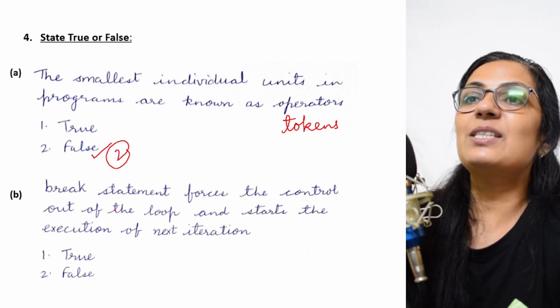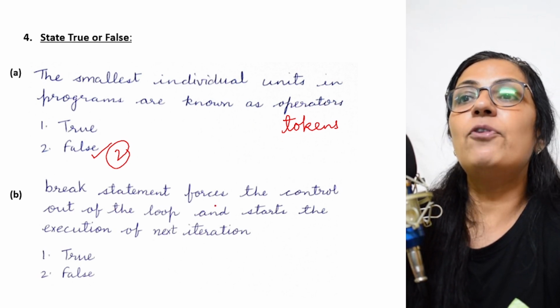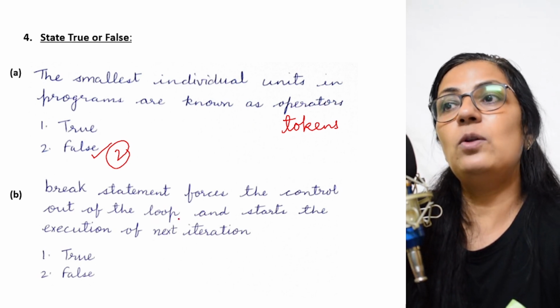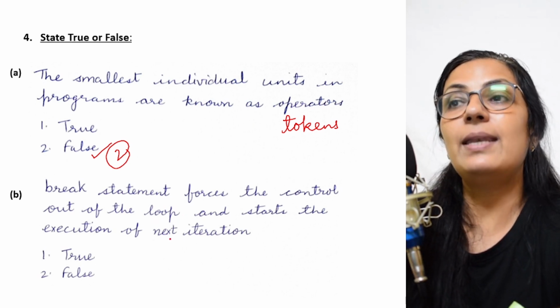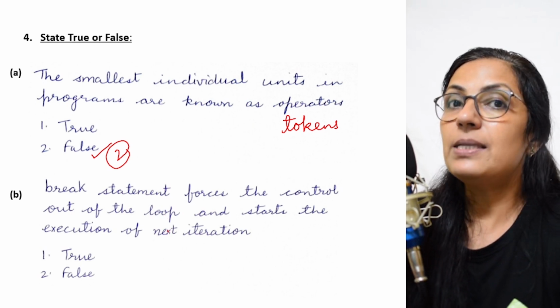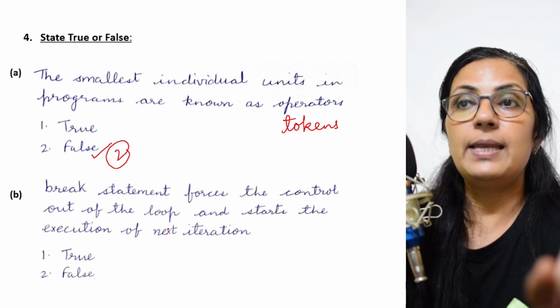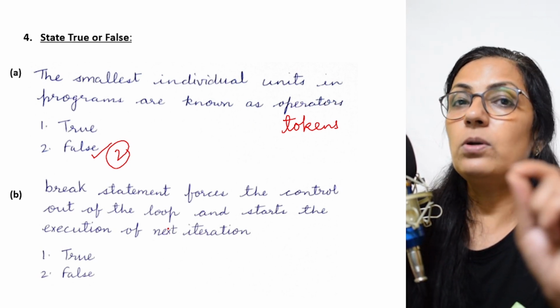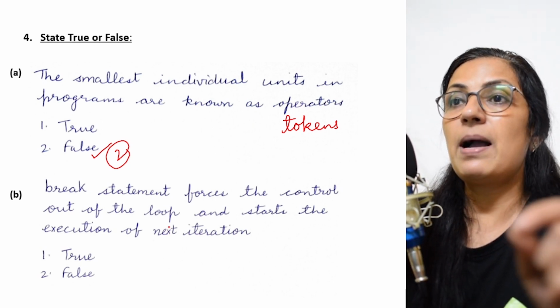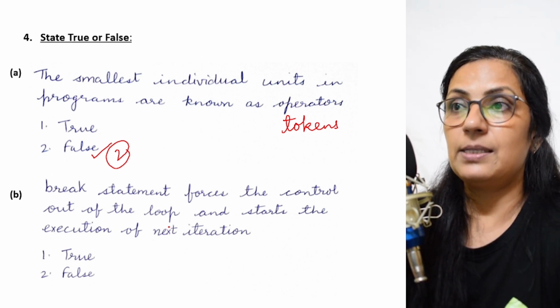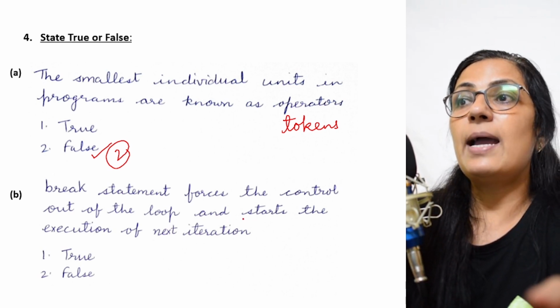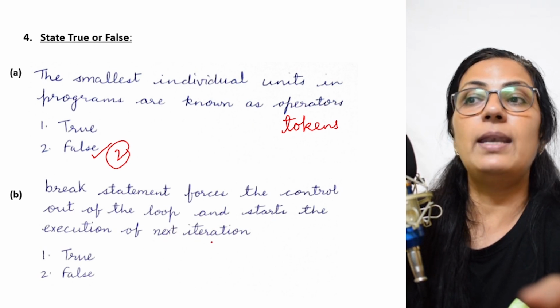Okay. The next question is: break statement forces the control out of the loop and starts the execution of the next iteration. Children, please read it carefully. It forces the control out of the loop. Till here it is correct, right? So don't just put a tick mark based on half a sentence. Please read the question: and starts the execution of the next iteration.